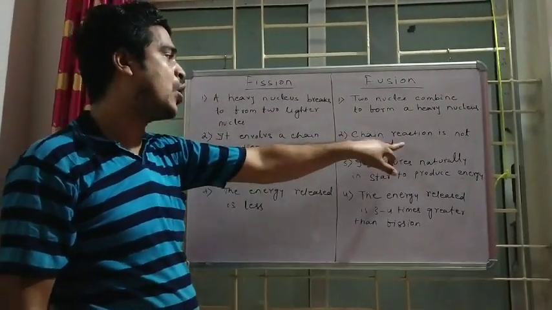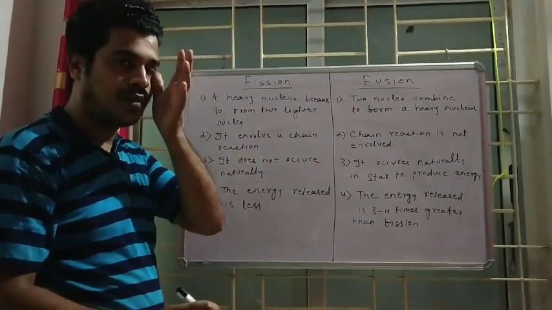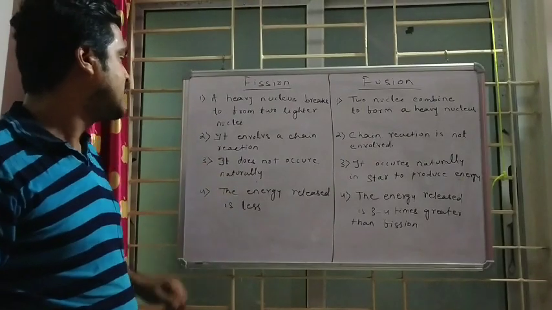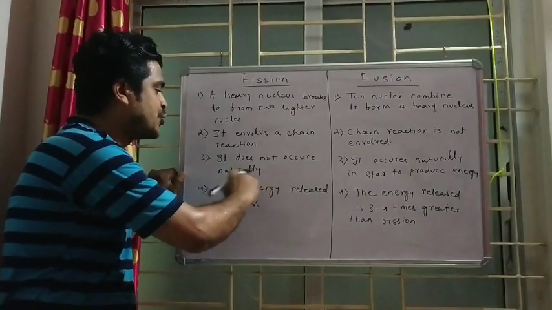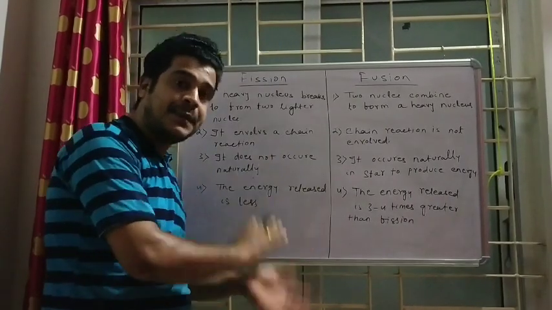But chain reaction is not involved in case of fusion. Okay, in fusion chain reaction is not involved. The third point is that it does not occur naturally. It does not occur naturally means it is an artificial process.